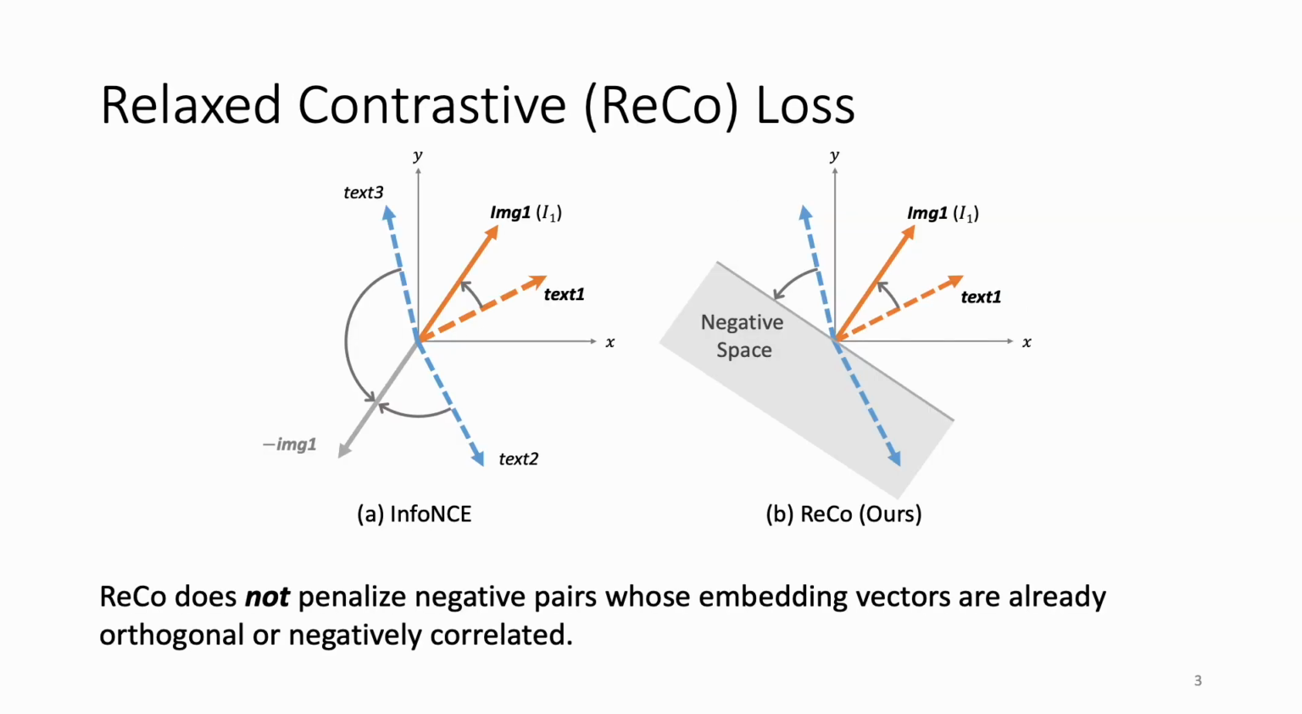To this end, we proposed the Relaxed Contrastive loss, or ReCo. In comparison to the widely used InfoNCE loss, ReCo does not penalize negative pairs whose embedding vectors are already orthogonal or negatively correlated, which allows more flexibility in the optimized multimodal embedding space.